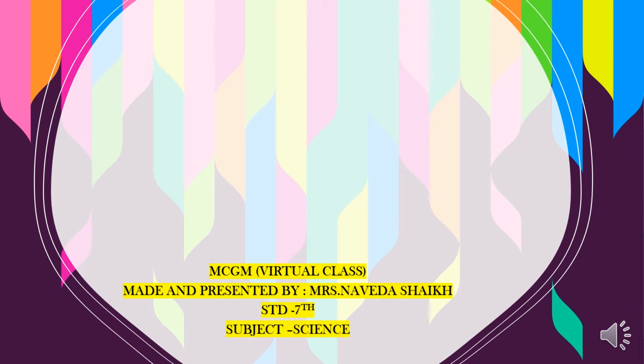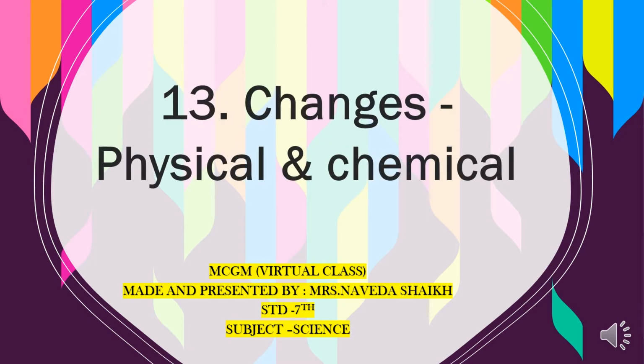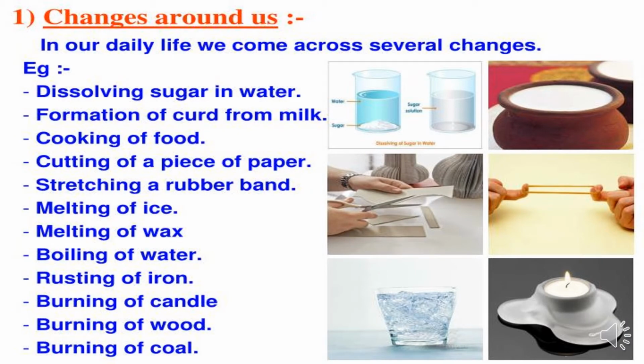In today's class, we'll be learning a very interesting chapter from your science textbook, that is chapter number 13, Changes. Changes that are physical and chemical. Changes around us. In our daily life, we come across several changes. Example, dissolving sugar in water, formation of curd from milk. Here in this picture, you can see formation of curd from milk. Now, milk is a very different product and curd is very different from milk. But there are certain changes from which milk turns into curd.